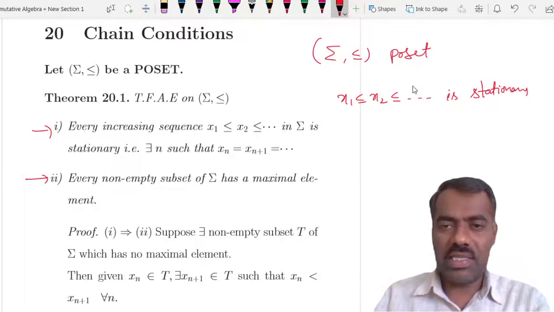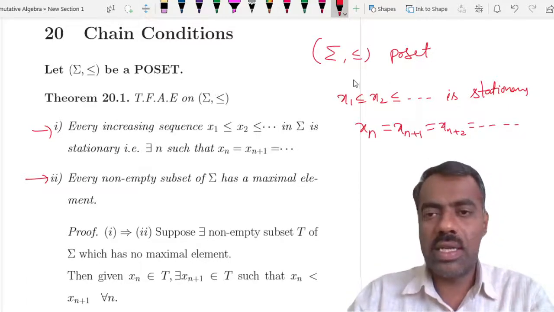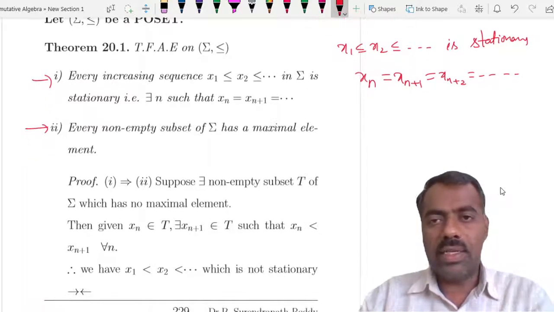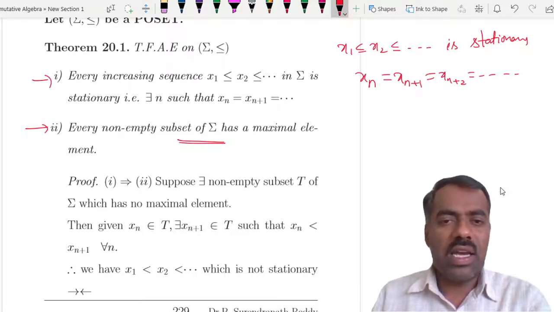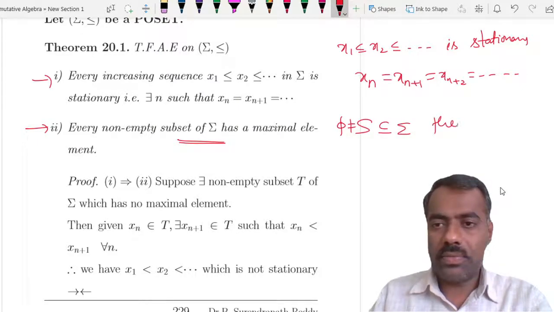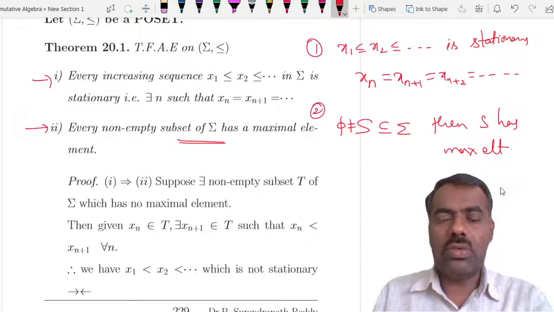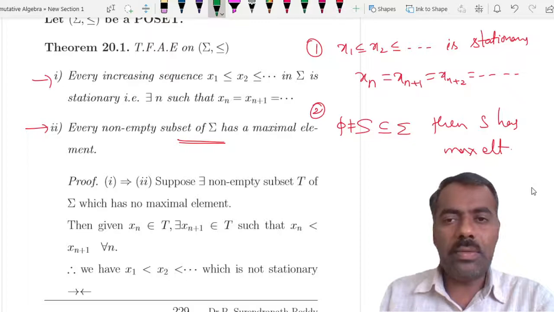What is meant by saying stationary? There is some n such that xn is the same as xn plus 1, xn plus 2 and so on. That means after some stage all elements are equal. This one is the same as saying that every non-empty subset of sigma has a maximal element. So if you take any S which is a non-empty subset of sigma, then this S has a maximal element. Right? This is one and this is two. These two are equivalent, and the proof is not at all difficult.